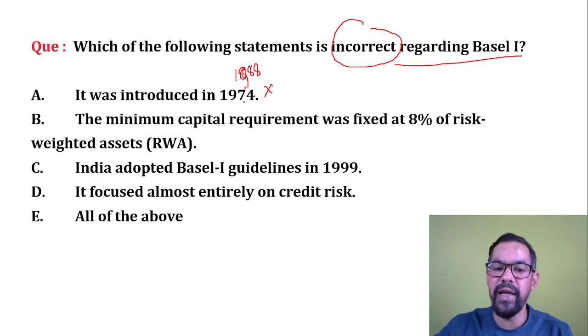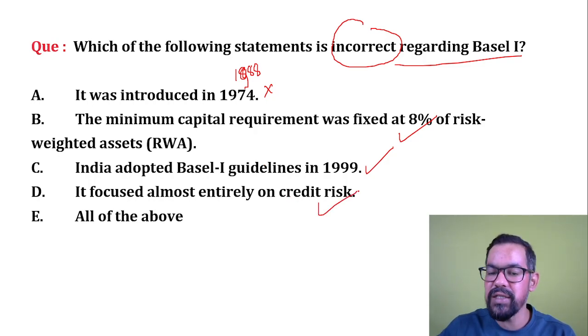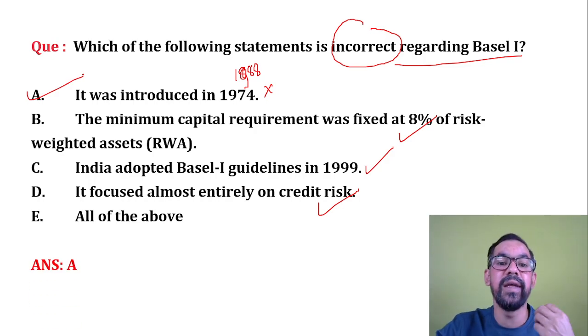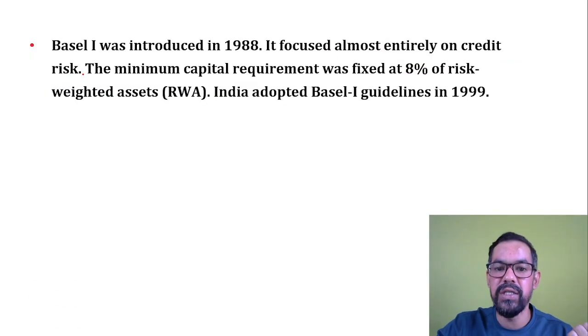1988. In 1974, BCBS was formed. The minimum capital was fixed at 8%, which is correct. India adopted Basel 1 in 1999, correct. It focused on credit risk, it is also correct. So what will be the correct answer? Option A will be the right answer because it is an incorrect statement about Basel 1.